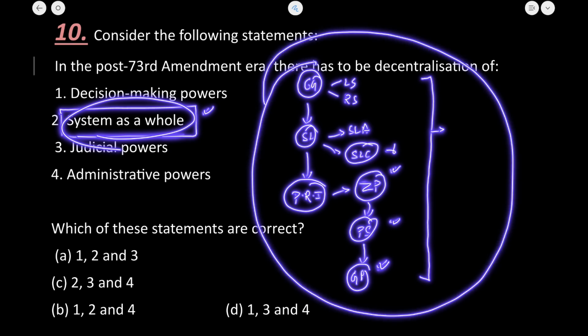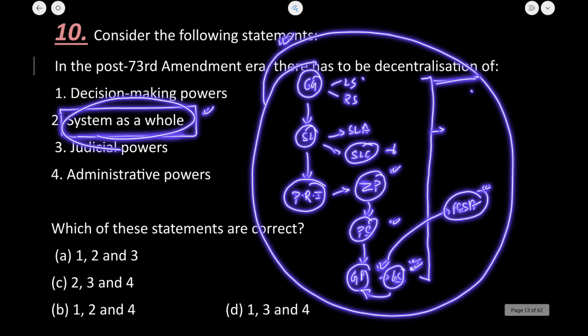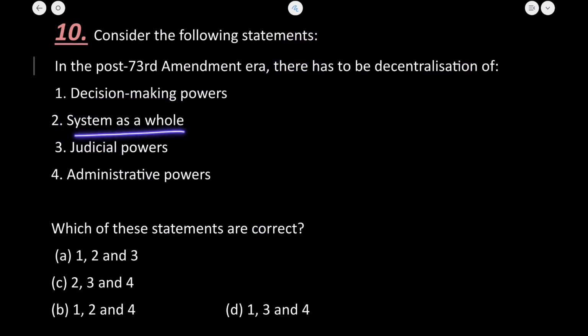So what we are seeing here is that at the system as a whole, the federal structure of our India, we have seen the decentralization, that it is the Gram Sabha at the lowest level, that is the Gram Panchayat, who is responsible for taking the majority of the decisions. And as per the Gram Sabha in the PESA Act, majority of the decisions, mineral licenses, etc., many of the things are granted only when authorization is given by the Gram Sabha. So we have seen there is decentralization on the whole level.